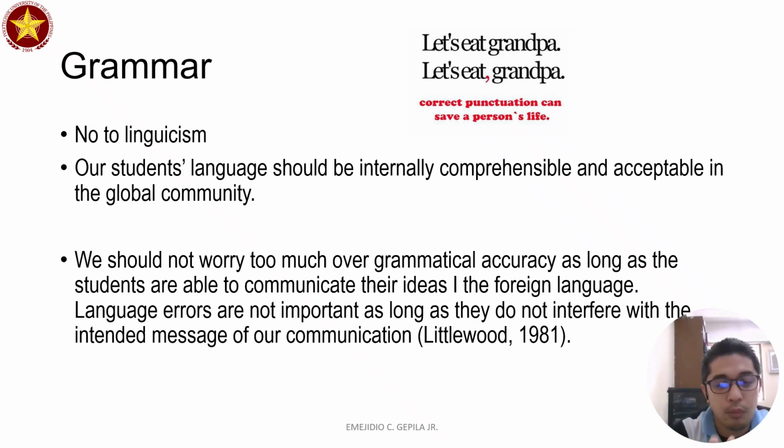Now, since we are moving forward learning about grammar, we say no to linguicism. That means we are not promoting language imperialism at this point. Our students' language should be internationally comprehensible and acceptable in the global community. That's the only goal. That whenever they use, for example, in this case, English, people outside the Philippines, especially the native speakers, could be able to understand them.